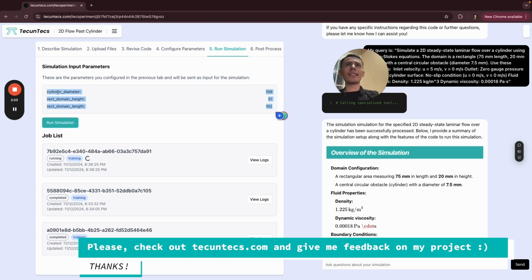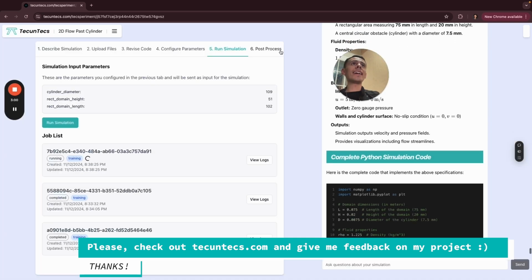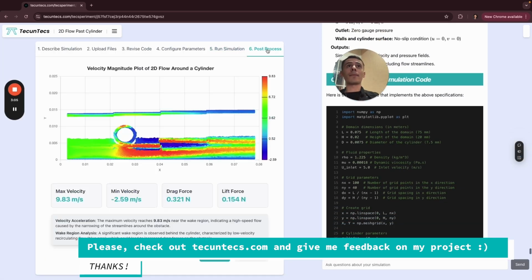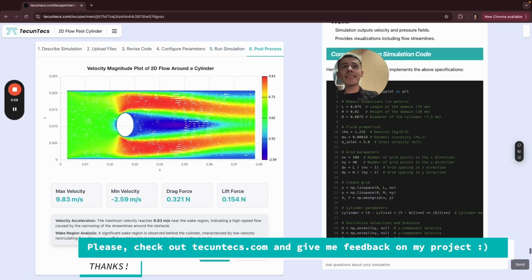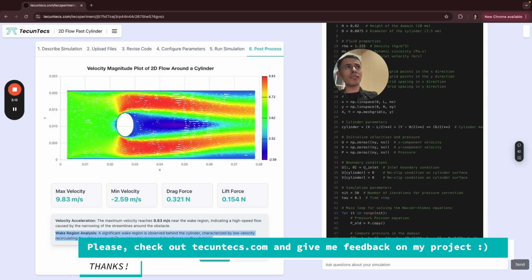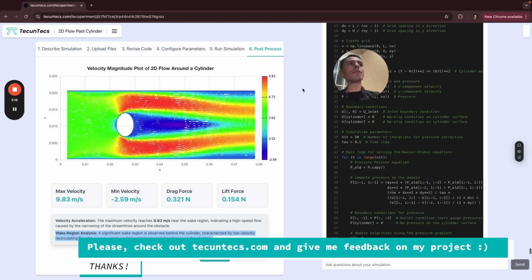Here I have the state of these 3 parameters, and here I would have the logs. And finally, I would have the post-processing here, as you can see, with the insights. Ideally, this post-processing would also be very flexible depending on the simulation use case, with the help of generative AI. So that's the goal.